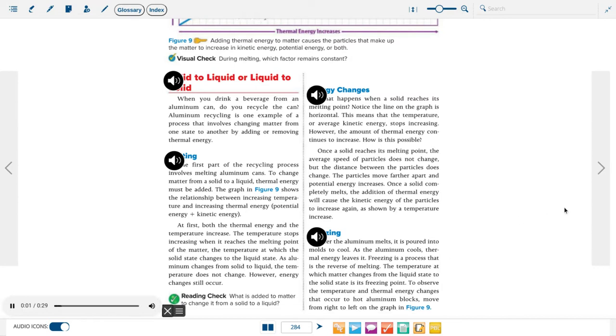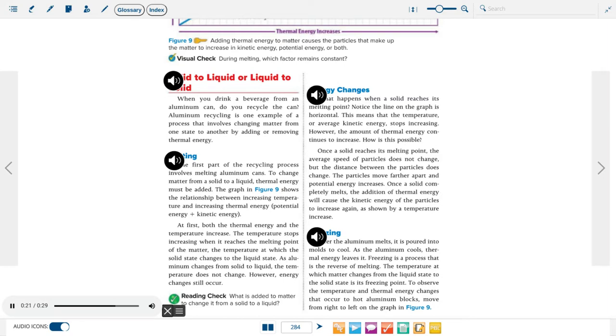Freezing. After the aluminum melts, it is poured into molds to cool. As the aluminum cools, thermal energy leaves it. Freezing is a process that is the reverse of melting. The temperature at which matter changes from the liquid state to the solid state is its freezing point.